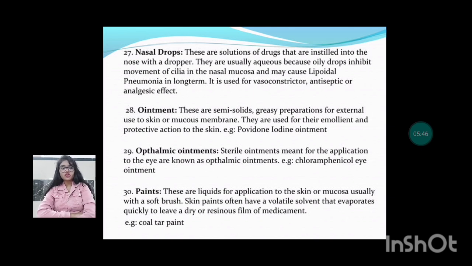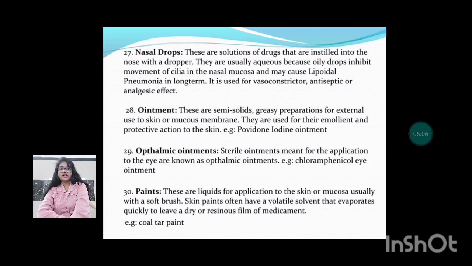Next are the nasal drops. Nasal drops are solutions of drugs that are instilled into the nose with a dropper. They are usually aqueous because oily drops inhibit the movement of cilia in the nasal mucosa and may cause lipoid pneumonia in the long term. It is used for vasoconstrictor, antiseptic or analgesic effect.